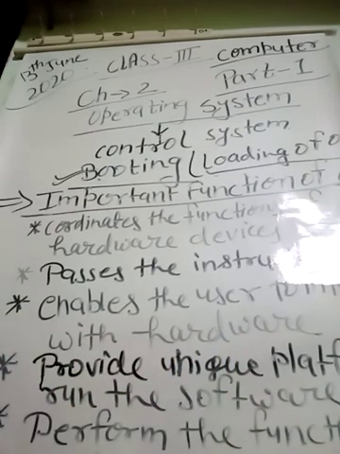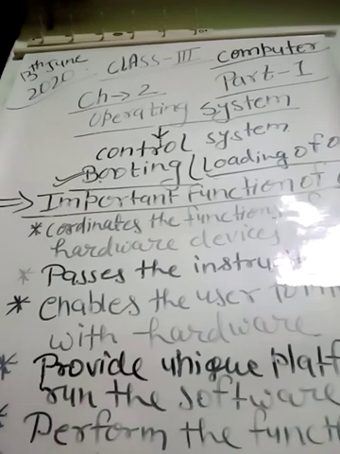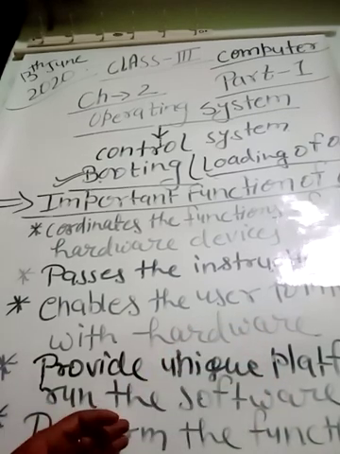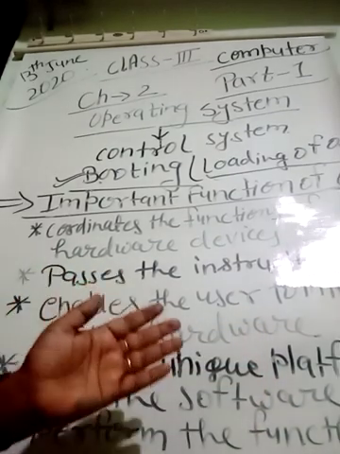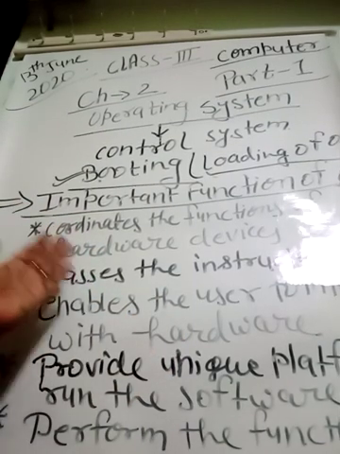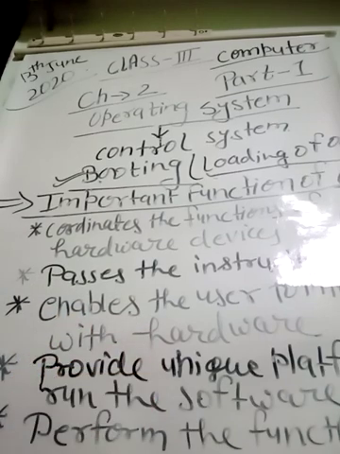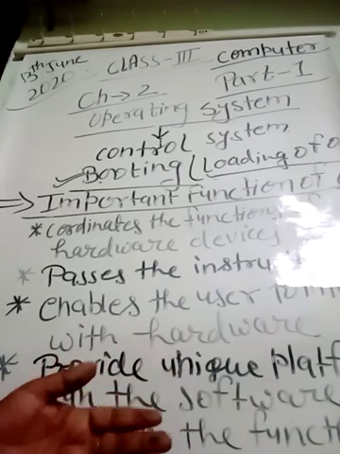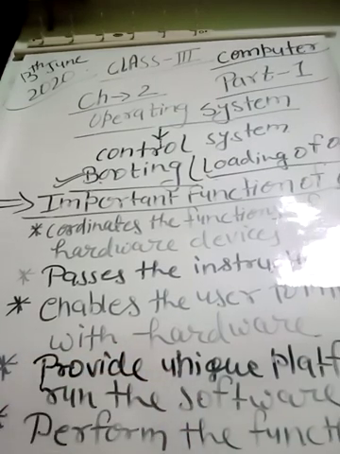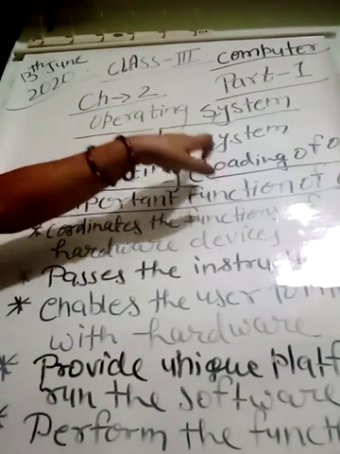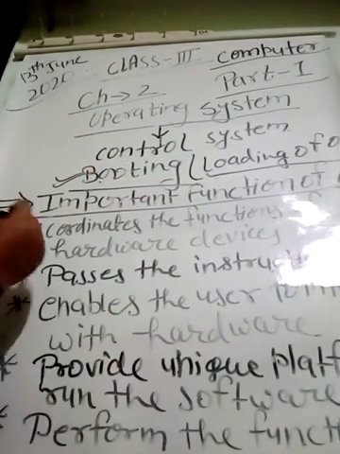The next and the last one is, it performs the function of saving, naming, renaming, storing, etc. of files. All of you are aware that in class 1 and class 2 you learned how we can create a file in computer and how we can save it. You have also learned to give a name to that particular file. All these works are performed by the operating system. So these are the important functions.